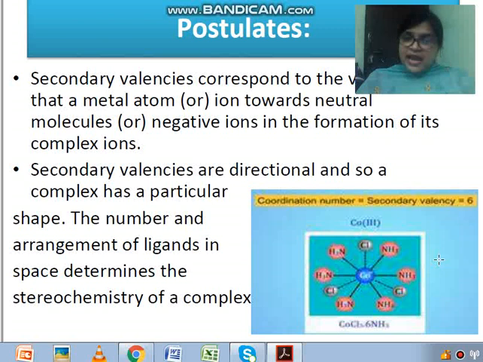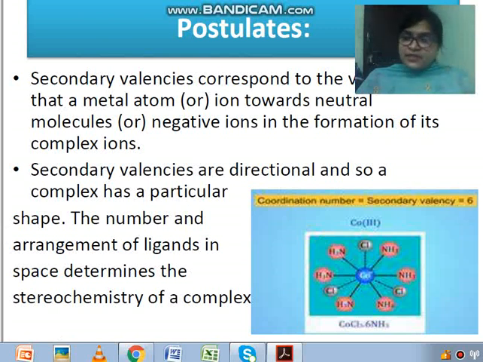The numbers and arrangement of ligands in space determine the stereochemistry of a complex. Means the number of secondary valencies shows the stereochemistry. It defines a particular shape of the complex compound. Okay, so these are the differences between primary valency as well as secondary valency.